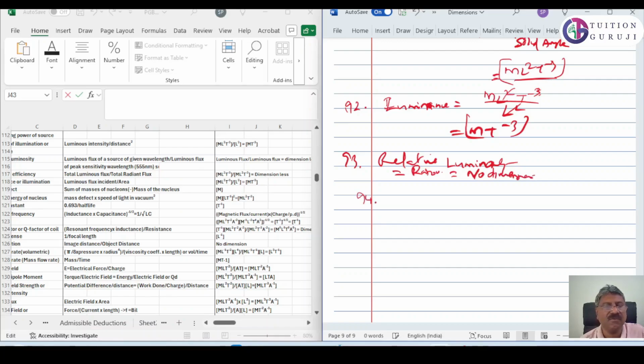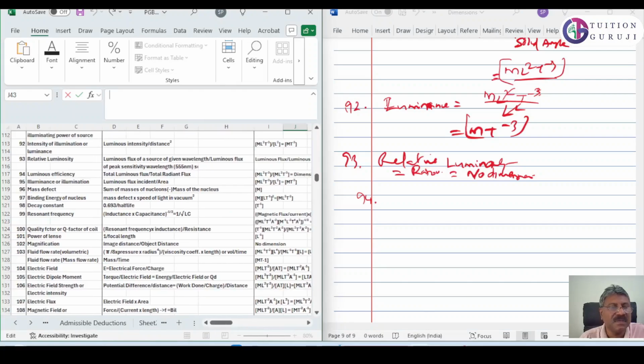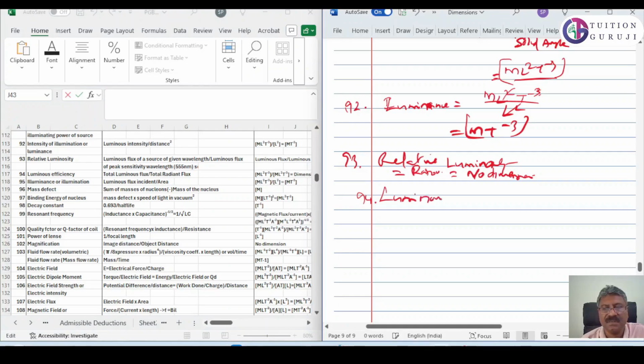Now 94 is luminous efficiency. Luminous efficiency is again a ratio of total luminous flux by total radiant flux. Two fluxes. Therefore, it is dimensionless again.